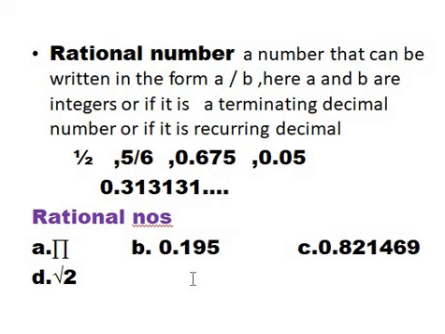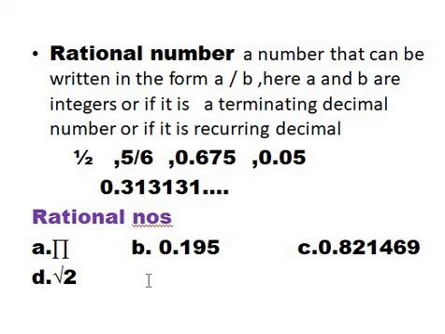Now this is a question in the MCQ paper and you have to choose a rational number. If you look at the definition of rational numbers, we have either a number written in the form a by b, we cannot see any fractions in the options, so forget about this part, or terminating decimal.